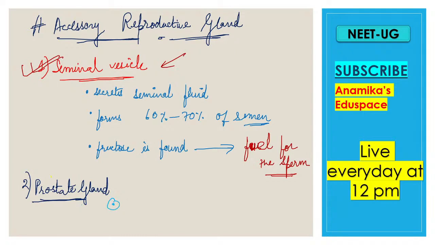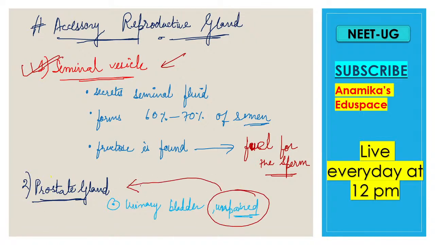So what does it secrete? It is located between the urinary bladder, and it is unpaired. There is no pair of the prostate gland. So if it is asked to name one unpaired gland of the male accessory reproductive system, you have to say that prostate gland is one of the unpaired glands.